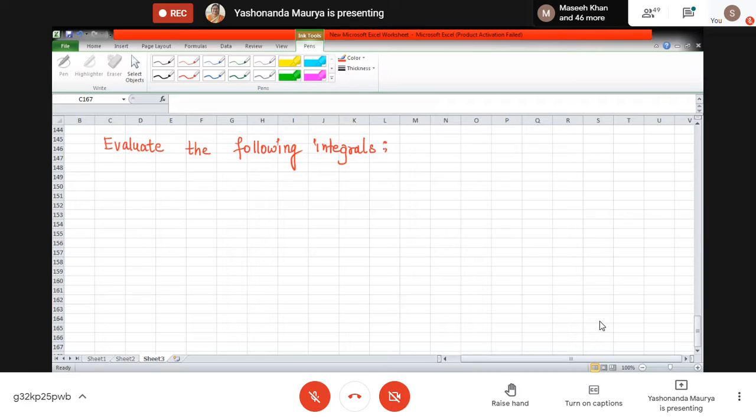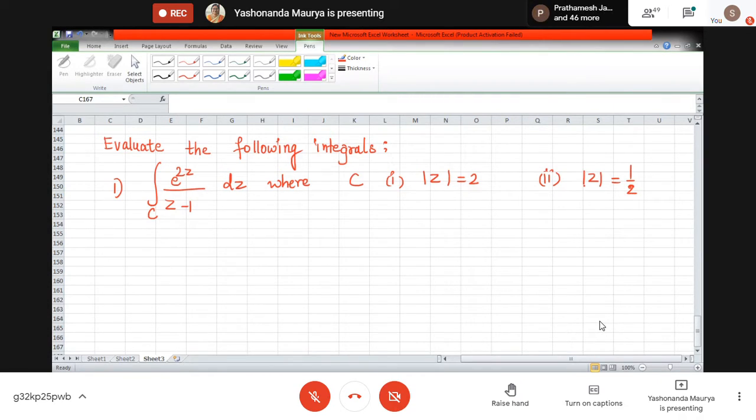Okay. So number one, the integral of e raised to 2z divided by z minus 1 dz along the curve C, where C is number 1, mod z equal to 2, and number 2, mod z equal to 1 upon 2. One more thing, write your 2 and z in a proper way so that you yourself do not get confused, and the teacher should also not get confused.